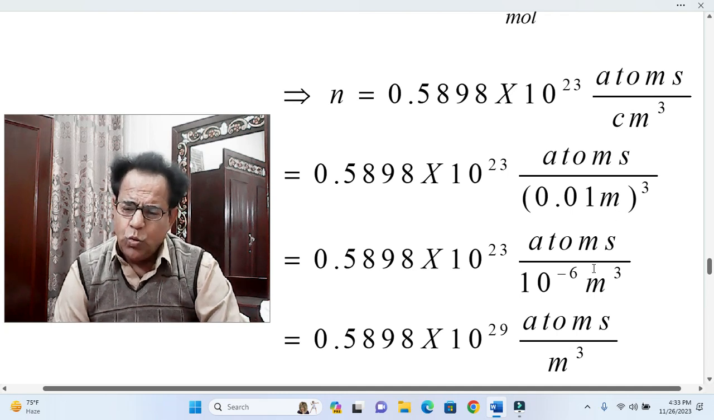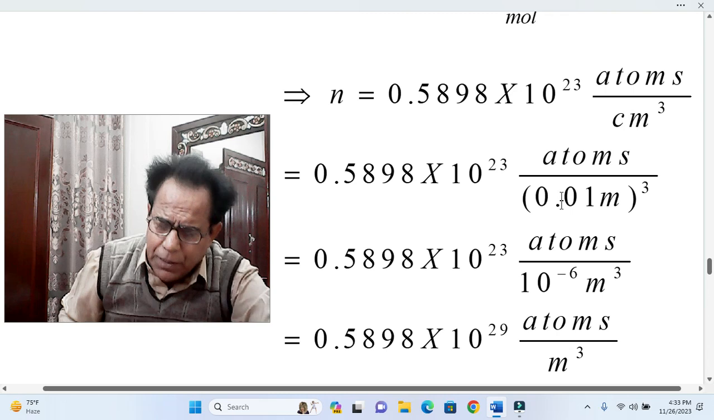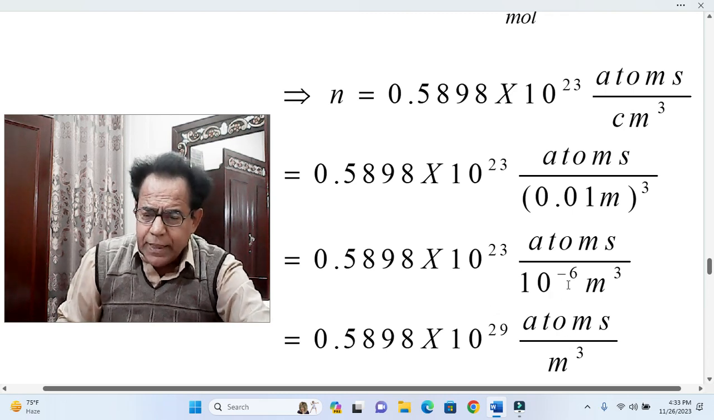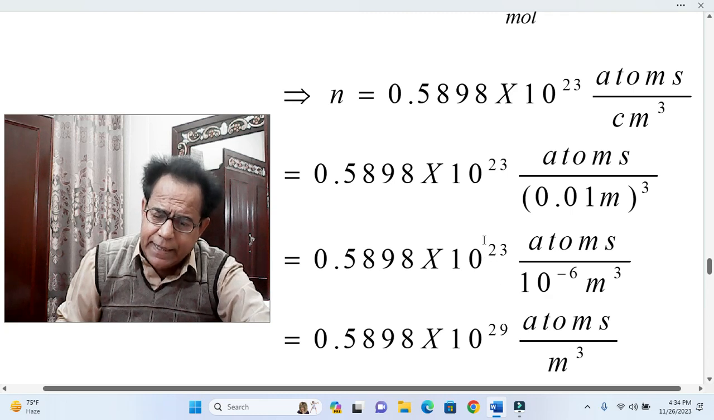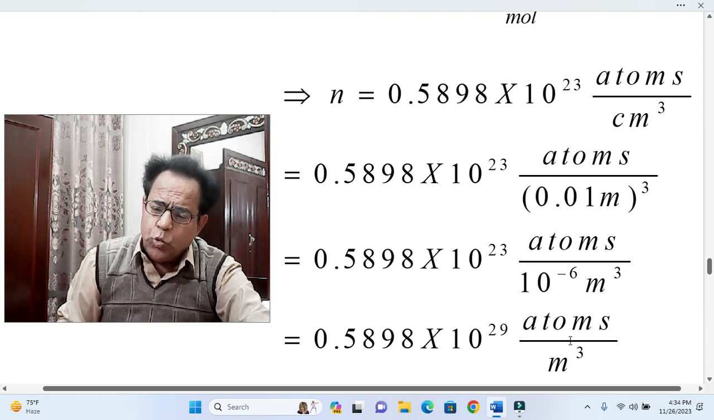Okay, so when 0.01 is taken and multiplied 3 times, it will become 10 raised to the power minus 6. This 10 raised to the power minus 6 will be shifted to the numerator, and it will add to this value. It will become 10 raised to the power 29. So our n becomes equal to 0.5898 into 10 raised to the power 29 atoms per meter cube. To this extent our answer is 100% correct.